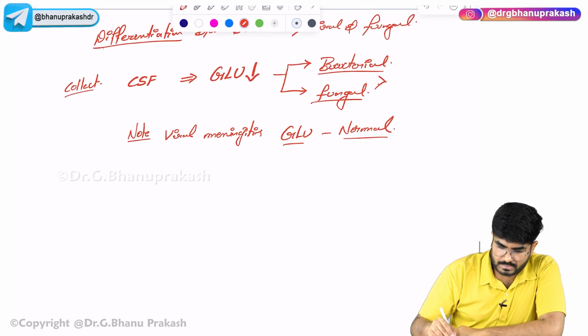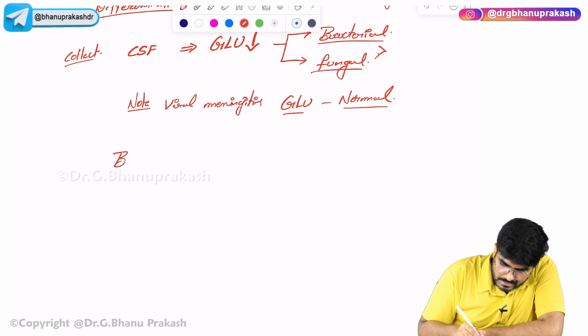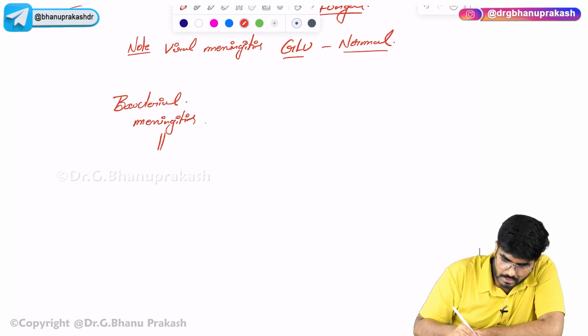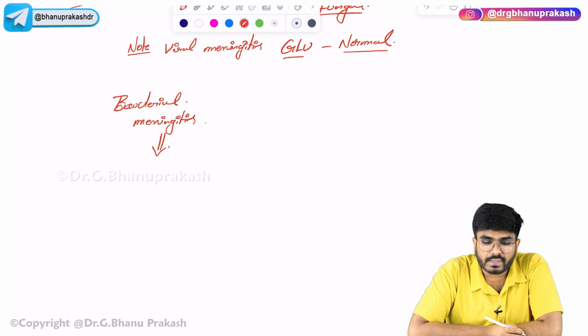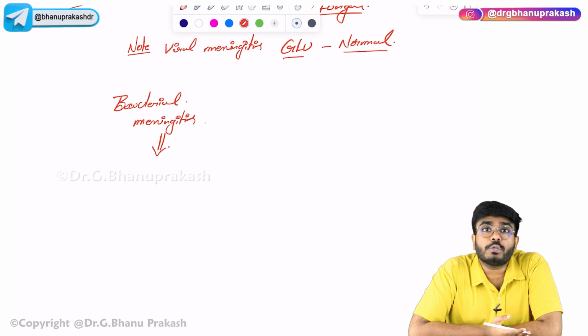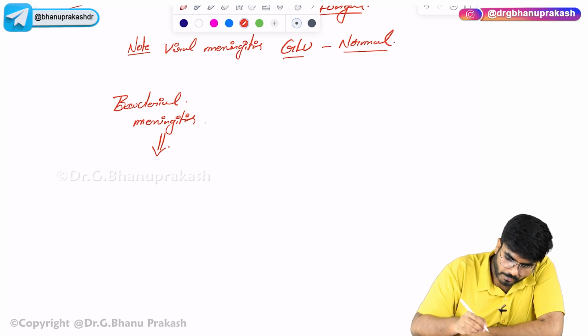If it is bacterial meningitis, in CSF you will see a high number of neutrophils, neutrophil predominance is going to be seen.